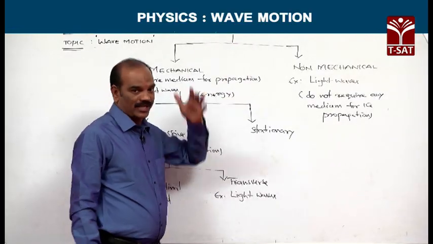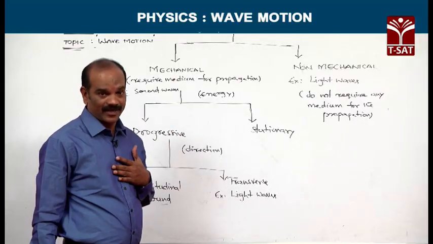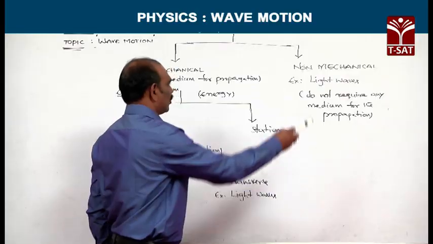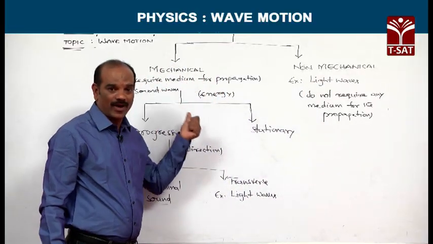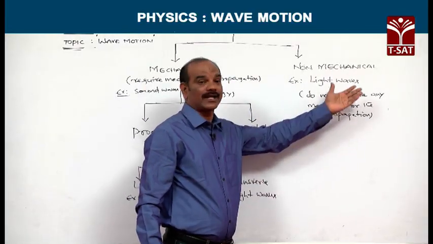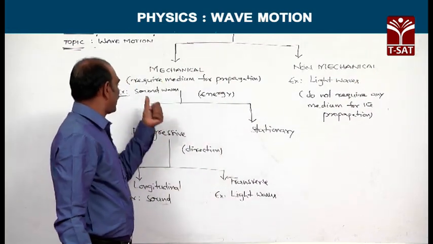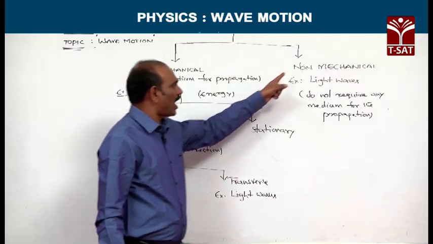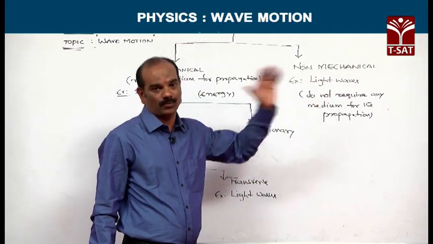Now, classification of waves. These waves are basically classified into two categories. One is mechanical waves and the other is non-mechanical waves. Mechanical waves require a medium for propagation, whereas non-mechanical waves do not require any medium. An example of mechanical waves is sound waves, the best example. Non-mechanical waves are light waves; they do not require any medium for propagation.